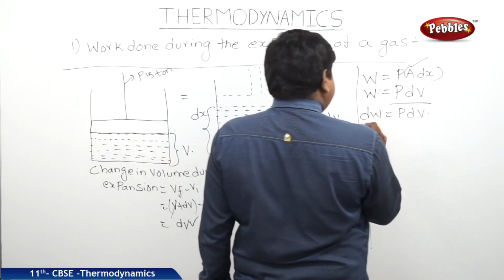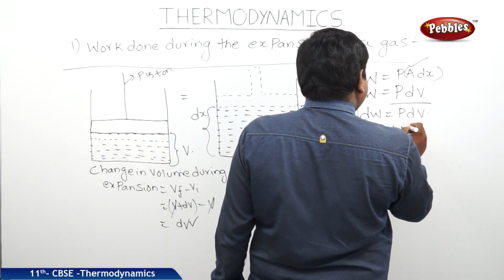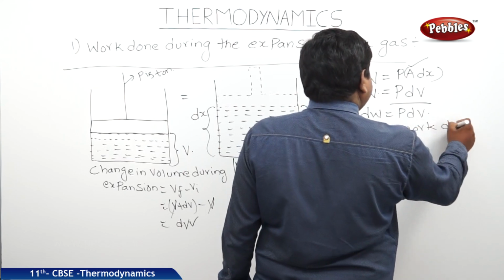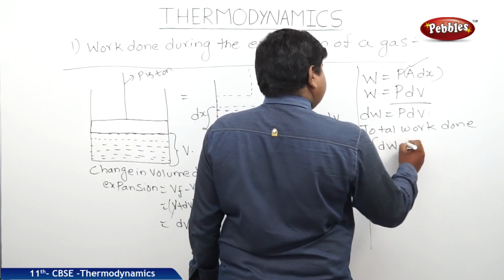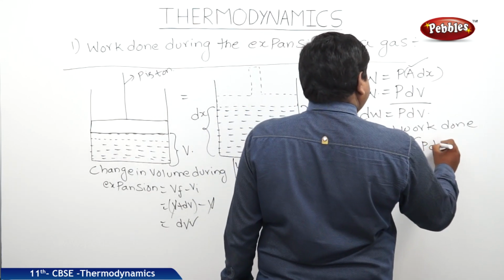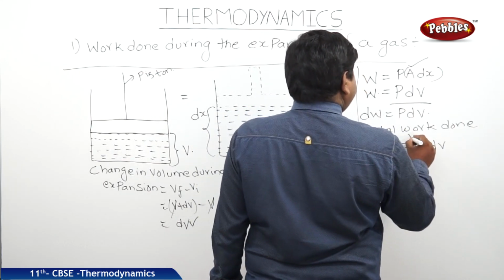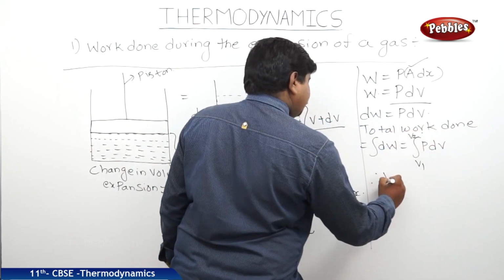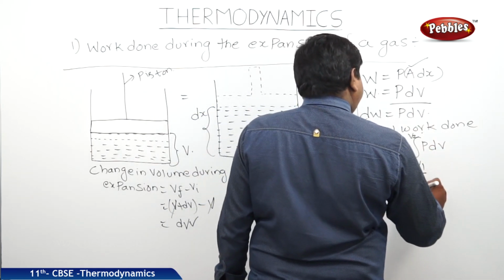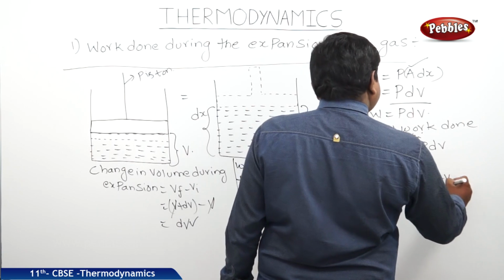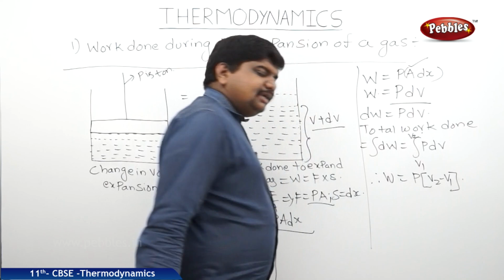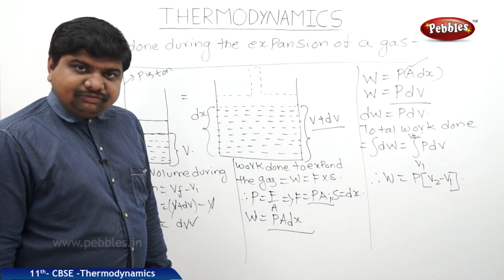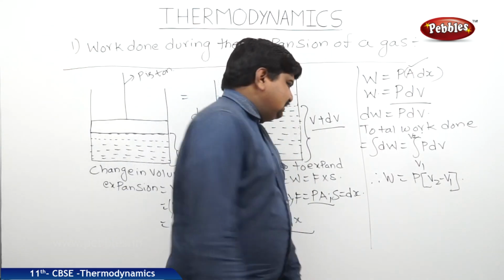Therefore, total work done is equal to the integral of dW, which is the integral of P dV from the limits V1 to V2. Therefore, W is equal to P into V2 minus V1, since the integral of dV is V between the limits V1 and V2.